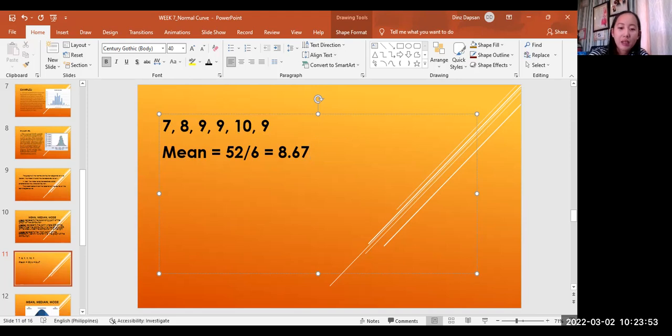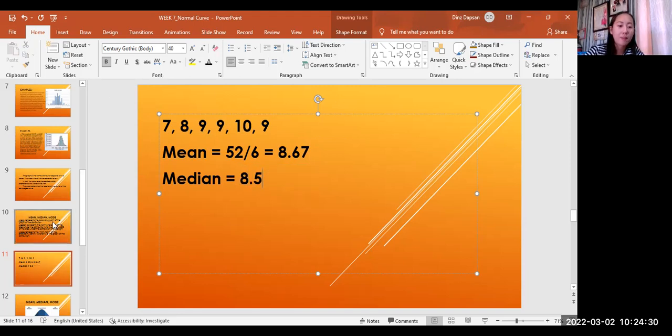Ang median naman, okay, that is the middle score. Middle score. Okay? So, ano ba yung middle score? Ano ba yung mga scores natin? We have 7, 8, 8, 9, 9, ma'am, and 10. Okay, so apat sila. So 7, 8, 9, and 10. Ano yung median? Ano yung middle niya? Anong middle score? 8.5, mga ganun. Okay, very good. 8.5. Okay, so the median will be 8.5.